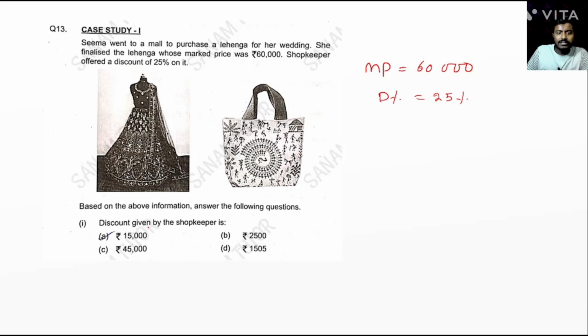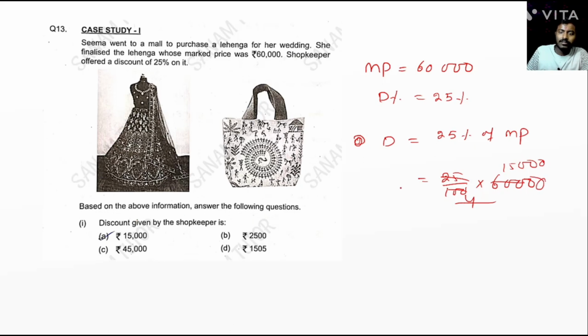Find the discount value. Okay, we know that discount value means find out the discount is equal to 25% of MP is equal to 25 by 100 into 60,000. 25 4 ja 4 15 ja, so 15,000 is the correct answer.